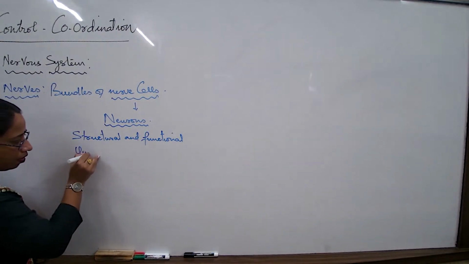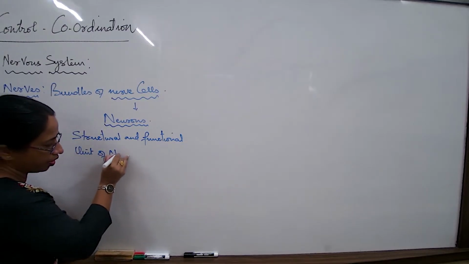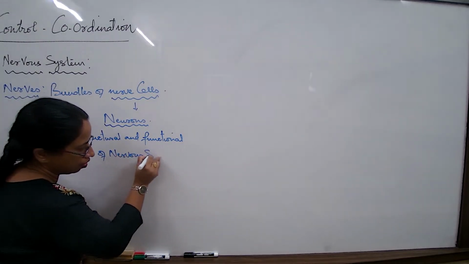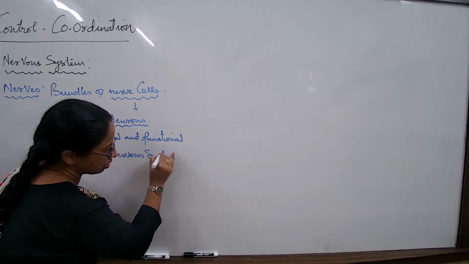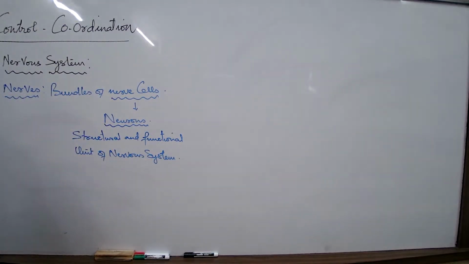Then, when we are now trying to understand the concept of the neurons, this is not a new word for you. Neurons, already in the 9th standard you had studied about the parts and the functions. So let us again look at the diagram, try to understand what are the parts of the neurons, functions kya hai.